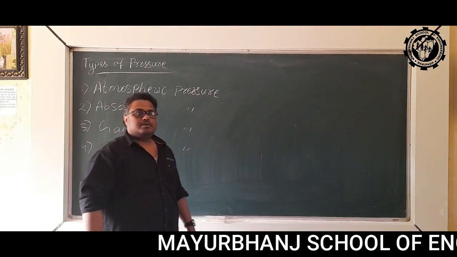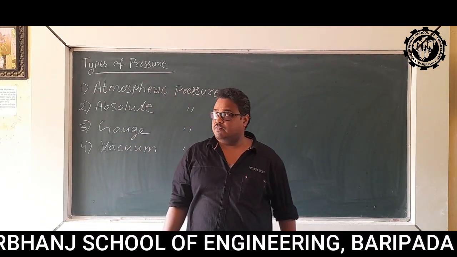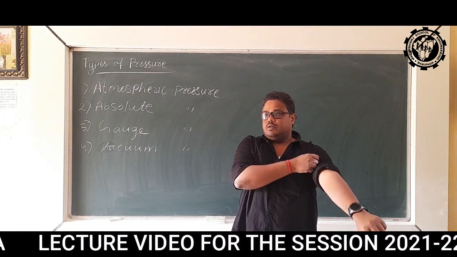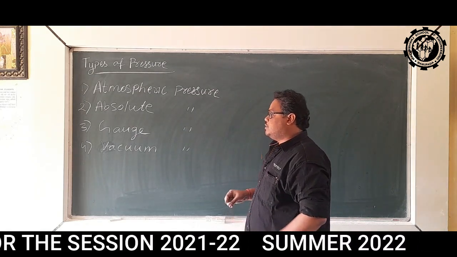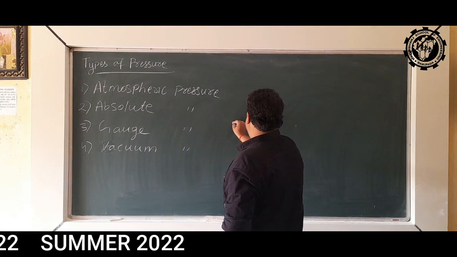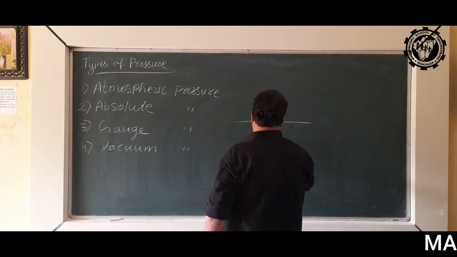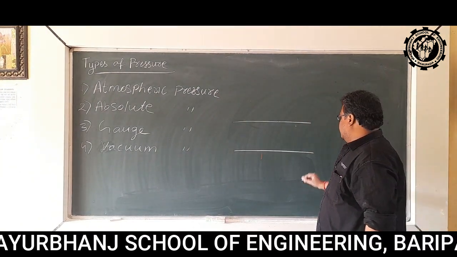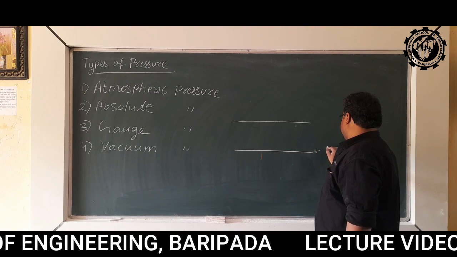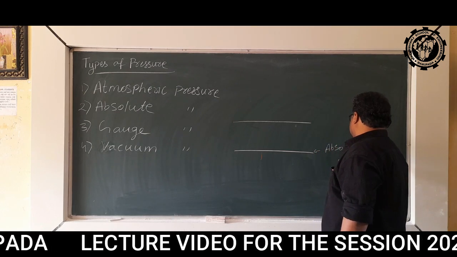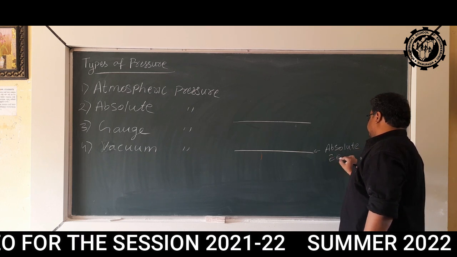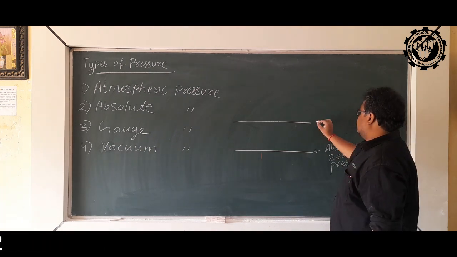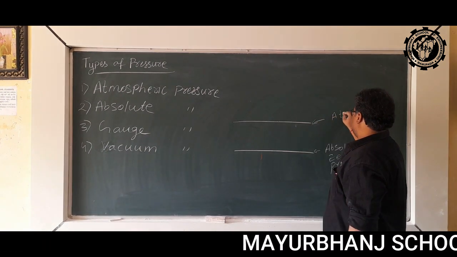As we all know, pressure is nothing but force, normal force per unit area. But there are various types of pressure. So one diagram that I am drawing here, you always have to remember to get the point regarding what is pressure and what are the relation between these four types of pressure. Now let's say this line is absolute zero pressure. And this line is atmospheric pressure.